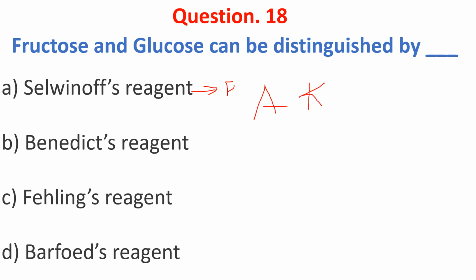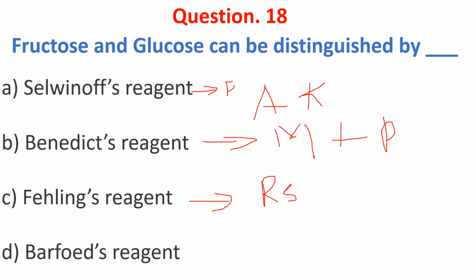B, Benedict's reagent is used to identify monosaccharides and disaccharides. Fehling's reagent is mostly used for estimation or detection of reducing sugar, and Barfoed's reagent is used to distinguish monosaccharides and disaccharides in a given sample. The answer is A, which distinguishes fructose and glucose.